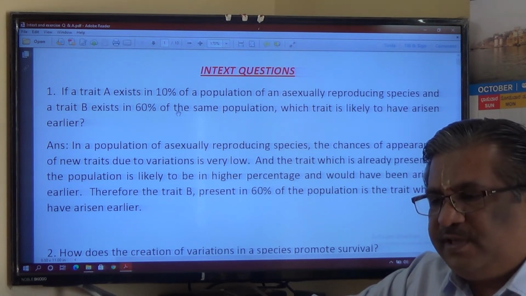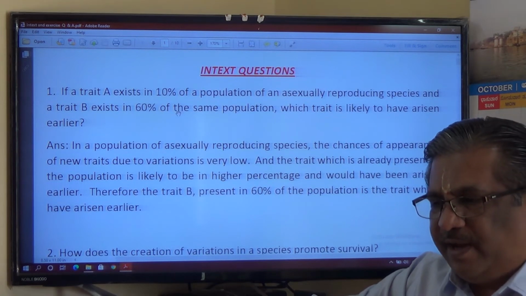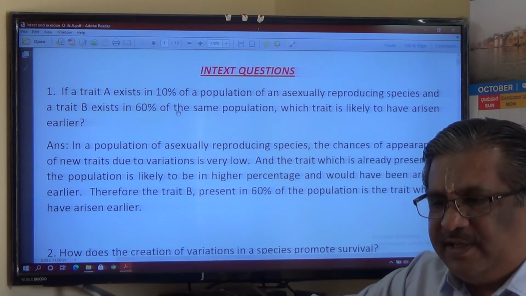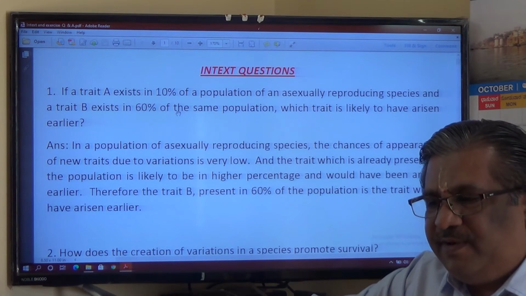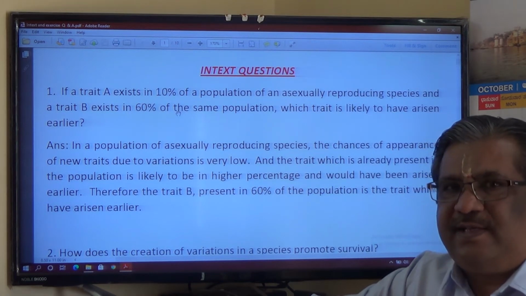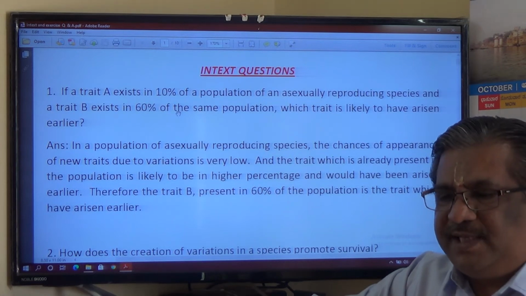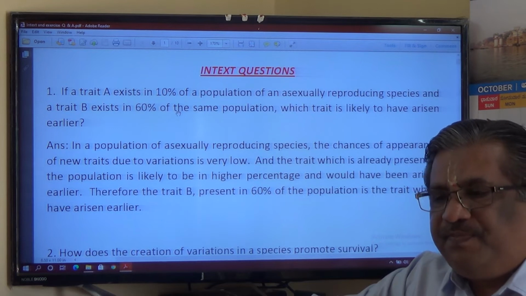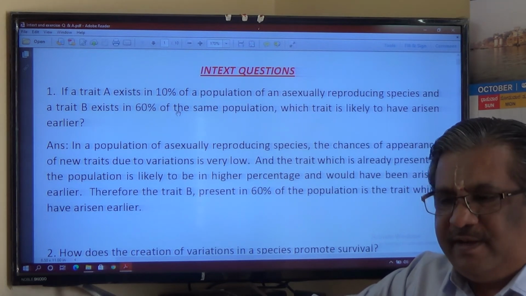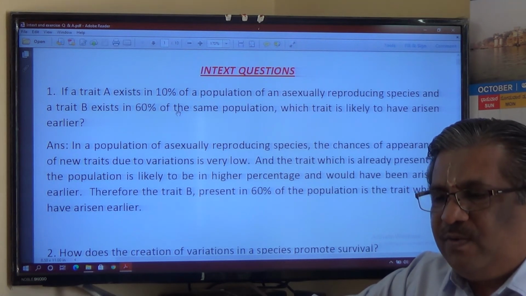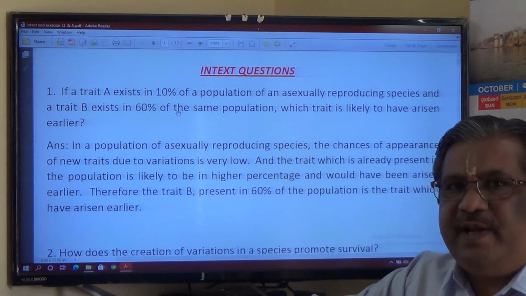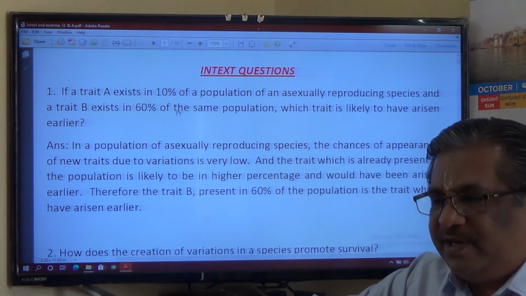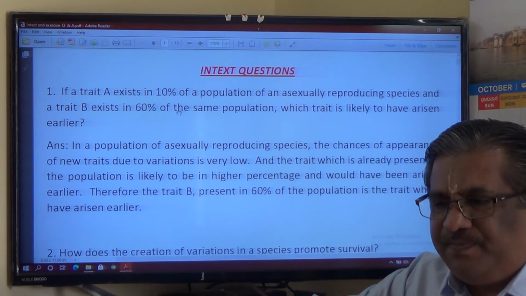So if 60% of the population is having one particular trait, that is trait B, then definitely this must have arisen earlier, because the maximum population is having trait B, which is accumulated over the years, because only fewer variations can be transferred to the offspring in case of asexual reproduction.